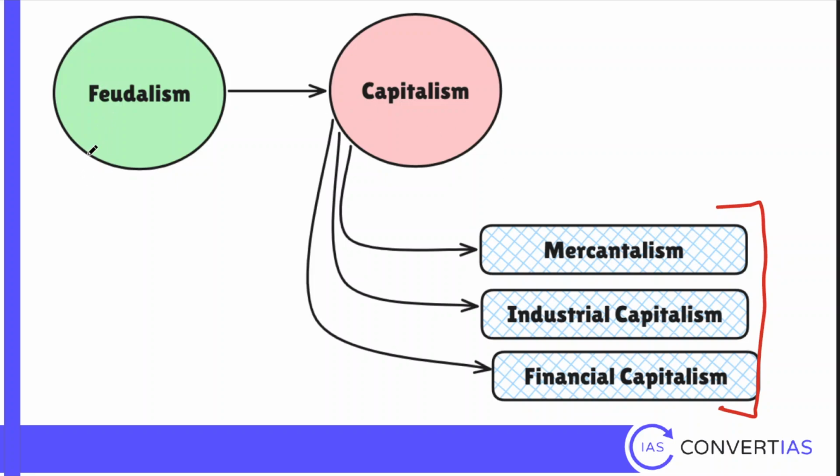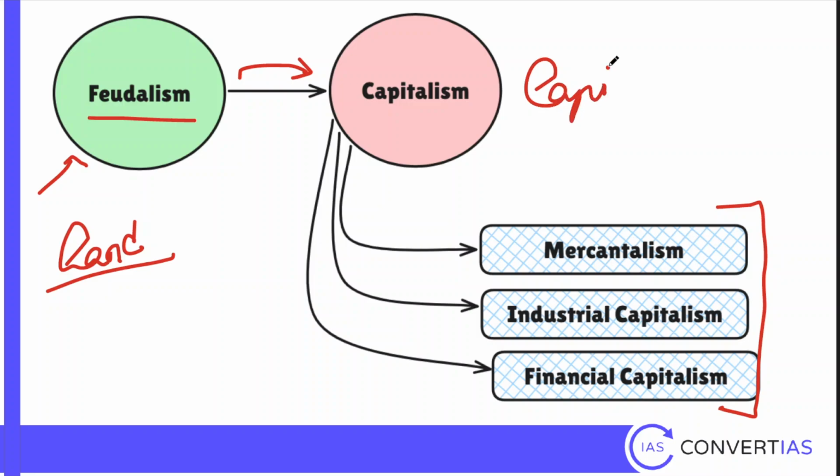Now you have to understand that the political order in the world before the 15th century was feudal. That means land was the major source of revenue and whoever had land had the power. Feudalism was replaced with capitalism. So land is giving way to capital. Capital means money. So owning land is not a symbol of power. You need to have capital, money. And this system has three stages.